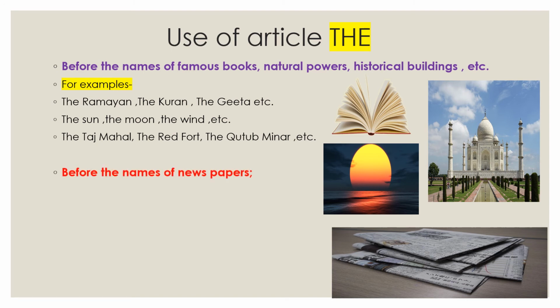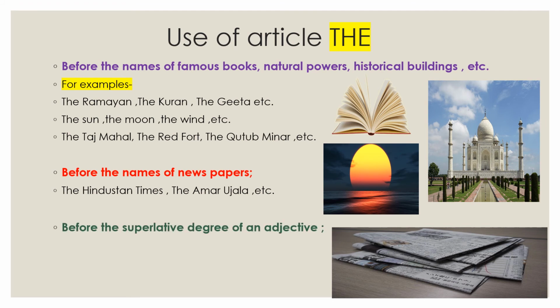And before the names of newspapers, like the Hindustan Times, the Amar Ujala, the Dainik Jagran, the Times of India, the Hindu, etc. Before the superlative degree of an adjective. Let's see. Seema is the best girl in the class. In this example, best is the superlative degree of good. So, we use the article "the" before it. He is the strongest boy in the class. In this sentence, strongest is a superlative degree, and we use the article "the" before the superlative degree.